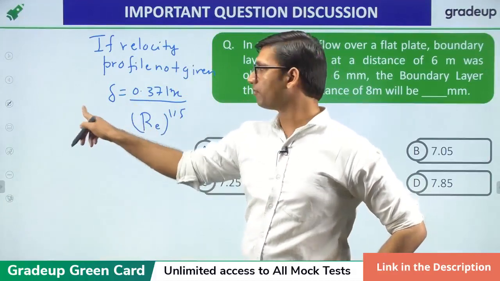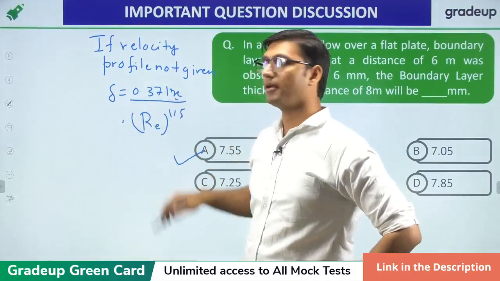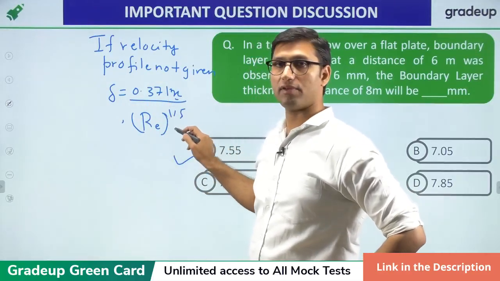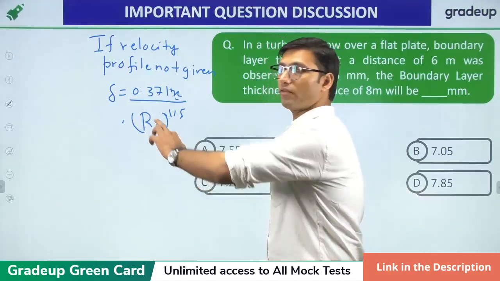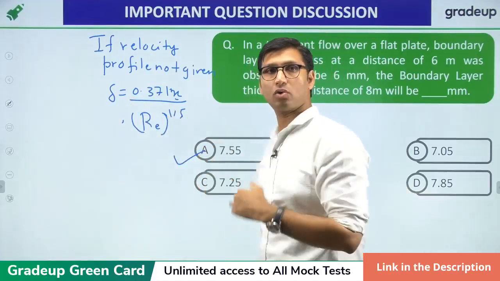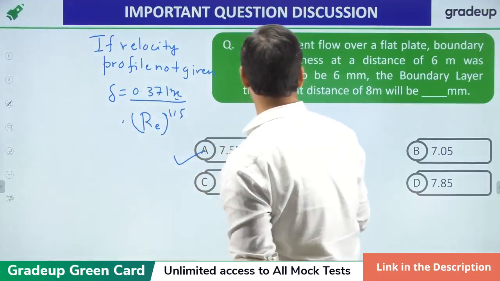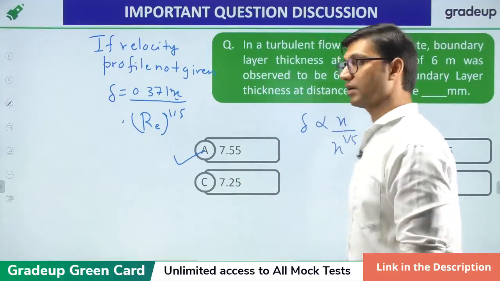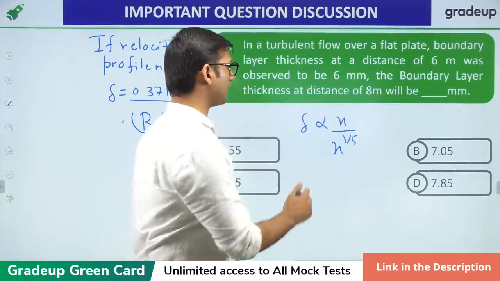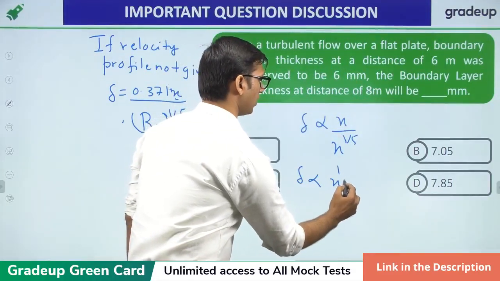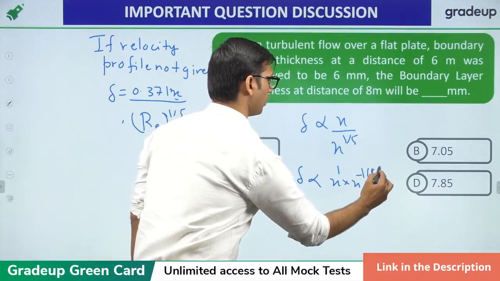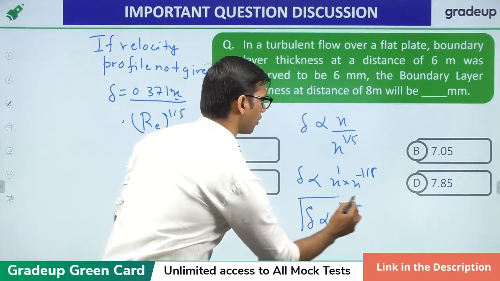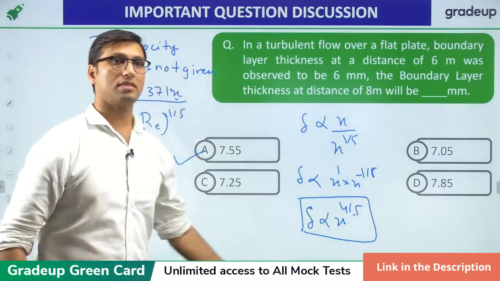You have to find the relation of boundary layer thickness with the distance from the leading edge of the plate. Reynolds number is x power 1 by 5. Now you just have to find the relation of boundary layer thickness and x. How to get that relation? Very simple. We know that delta is directly proportional to x over x power 1 by 5. Right? Or we can say that it will be x power 1 into x power minus 1 by 5. After solving it, you will get delta is directly proportional to x power 4 by 5 for turbulent boundary layer. So this is the relation that you will be getting.